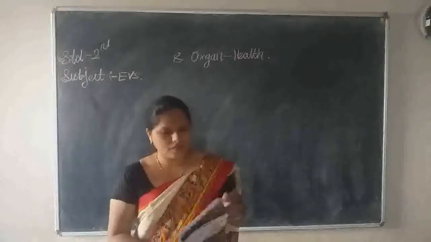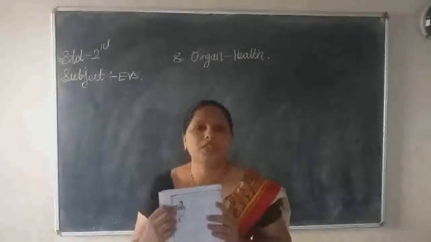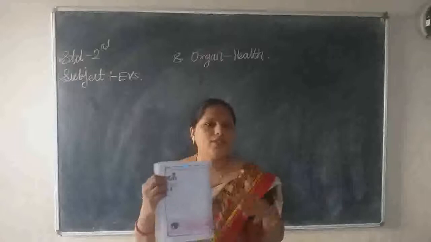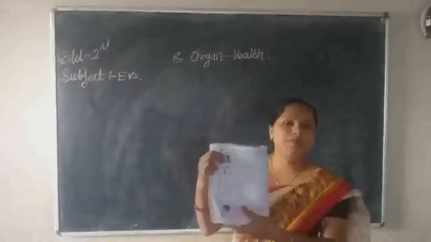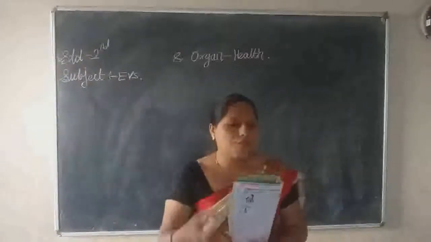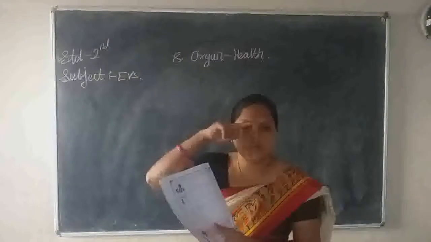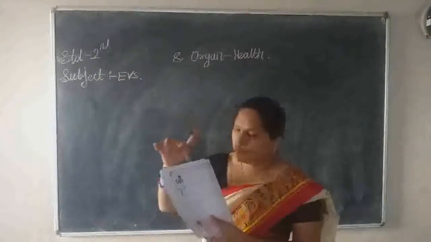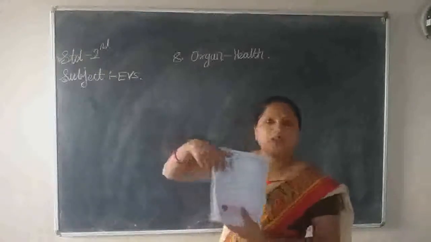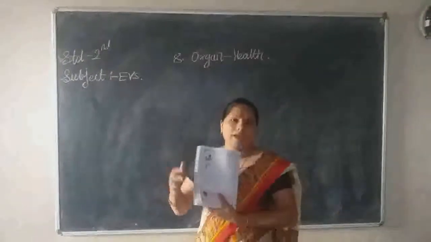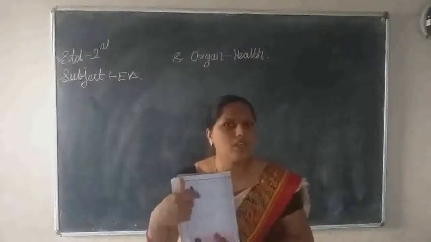Here are some others. What is the girl doing in this picture, children? What is she doing here? She is singing a song. So which part of body is she using here again? Singing means mouth. By using her mouth, she is singing a song. So put a right mark in the first column. And the last picture, some birds are flying in the sky and the boy is watching them. So which part of body is he using here to see?